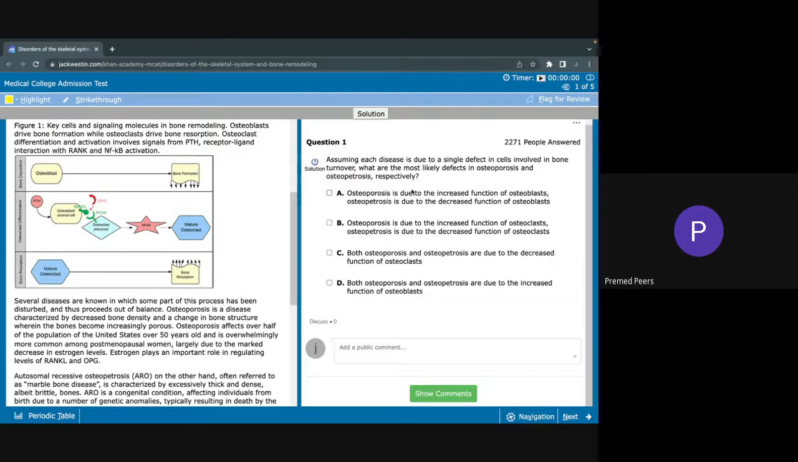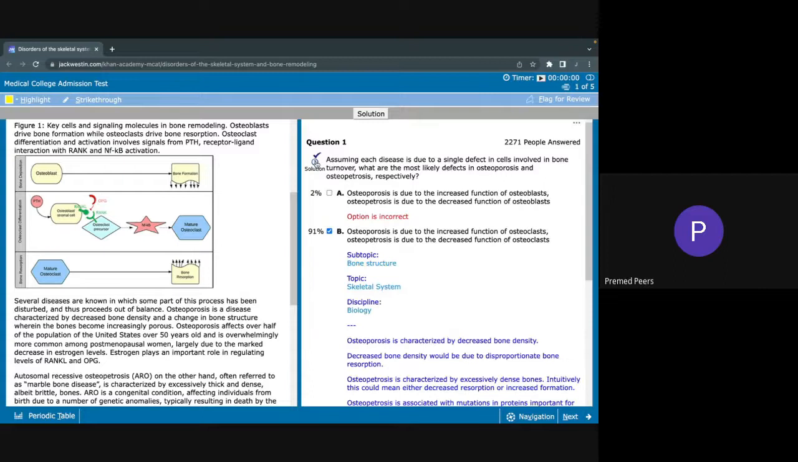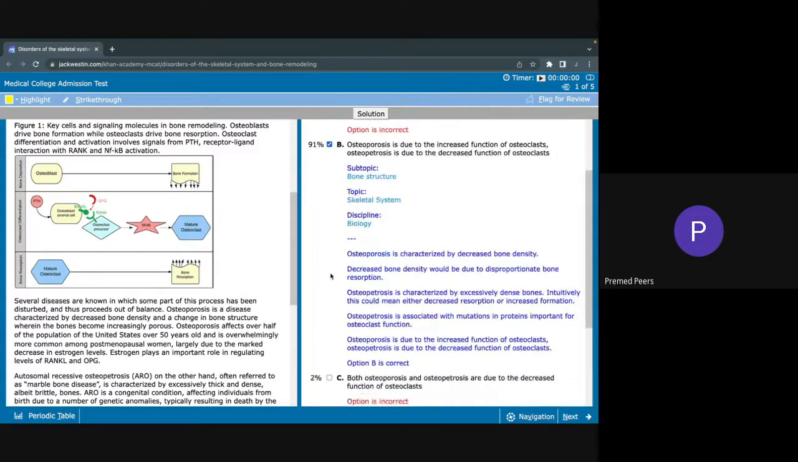We already ruled out A, so let's look at B. Osteoporosis is due to the increased function of osteoclasts, whereas osteopetrosis is due to the decreased function of osteoclasts. So osteoporosis, or porous bone, could result from increased function of osteoclasts, because we know osteoclasts resorb bone. Osteopetrosis is the opposite. They're dense, hard, brittle bone. That also could happen from decreased function of osteoclasts. So we know that B must be our answer here. And here we know that it is our answer.